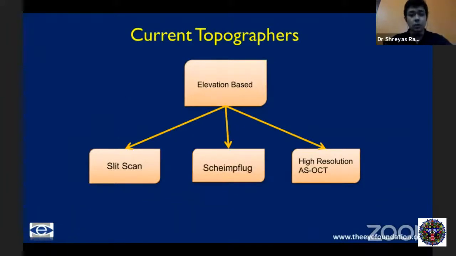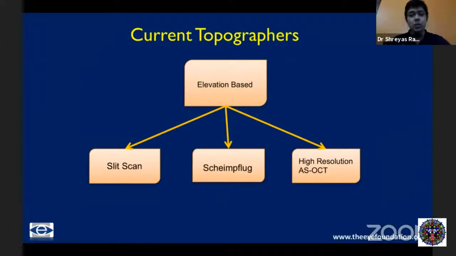Moving on to the topographers, or the tomographers. Topography only looks at the surface, whereas tomographers look beyond the surface. We are now looking at a three-dimensional structure of the cornea, and we are able to scan the anterior surface and the posterior surface of the cornea, and also do a pachymetric evaluation of the thickness of the cornea. Strictly speaking, tomography should ideally refer to Scheimpflug-based systems. The OBSCAN is not a true tomographer, but it is a slit scan mechanism whereby you get extrapolated data of the posterior cornea as well.